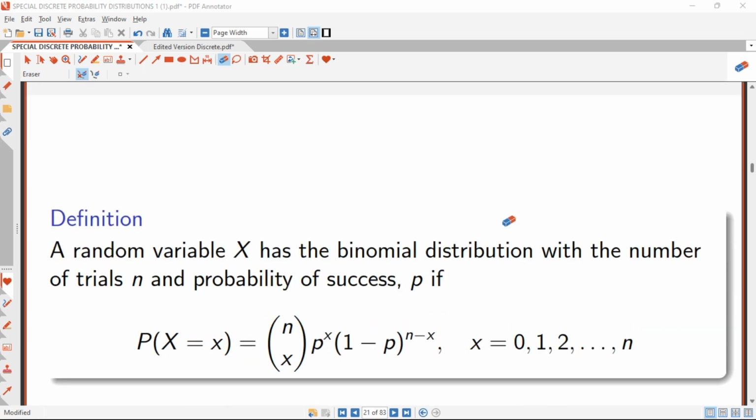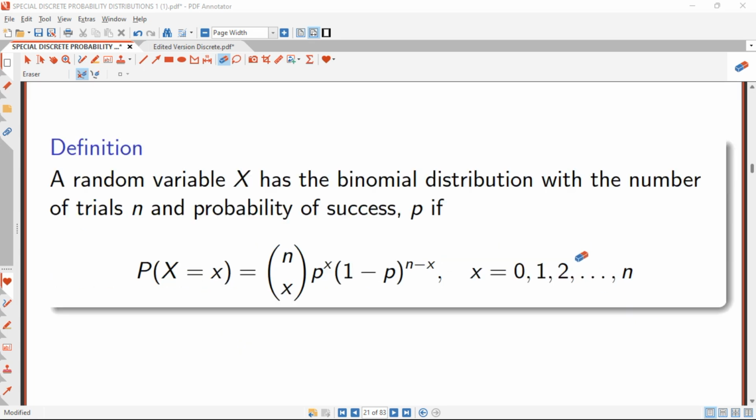So let's define binomial distribution mathematically with its PMF. We say that a random variable x has the binomial distribution with the number of trials n and the probability of success p, if the probability of x is equal to n combination x times p raised to the power x times 1 minus p raised to the power n minus x, where x takes integer values 0, 1, 2 up to n.